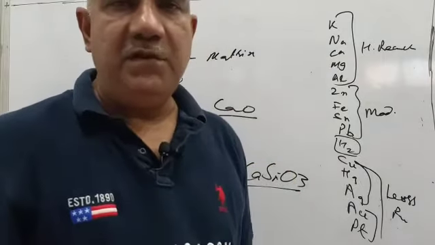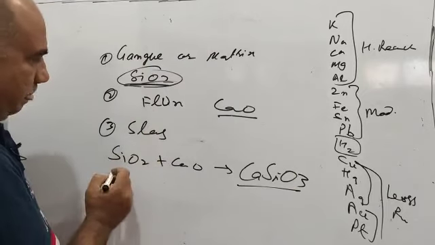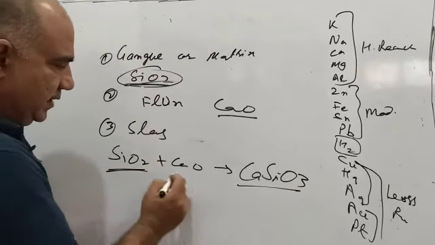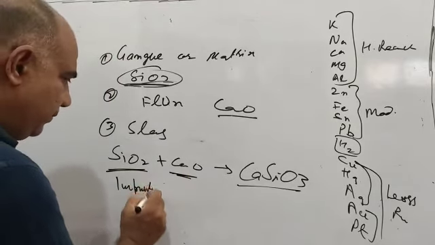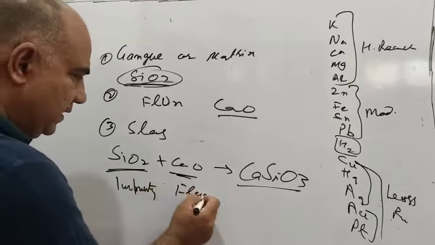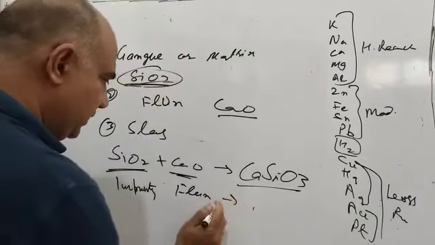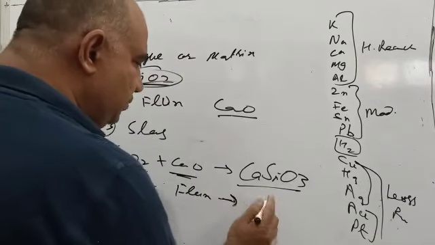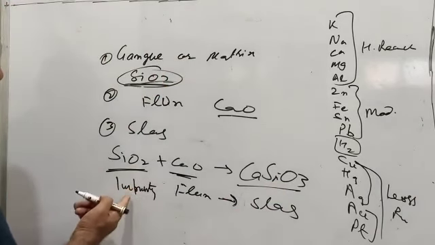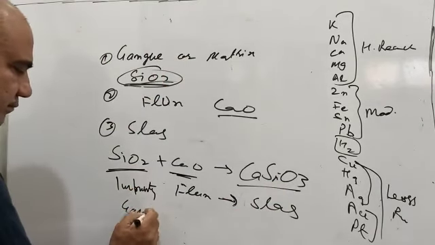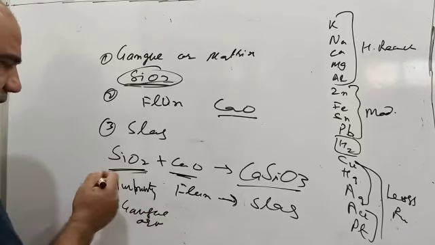One example I have given you, and to remember it: impurity, flux, and slag. The impurity itself is called matrix or gangue, in the case of the hematite ore of iron.